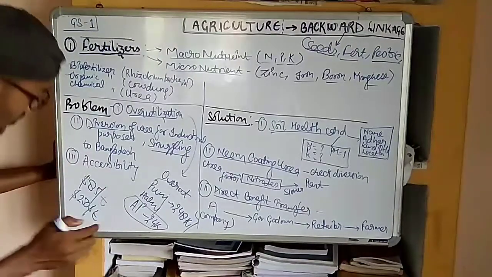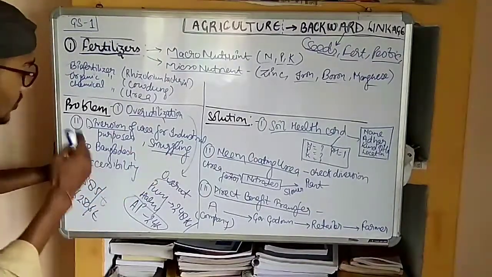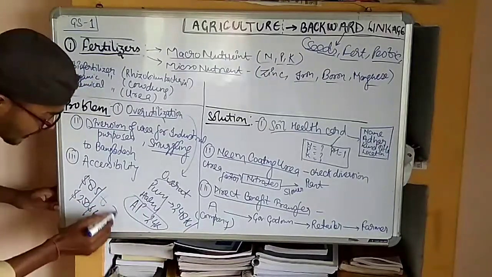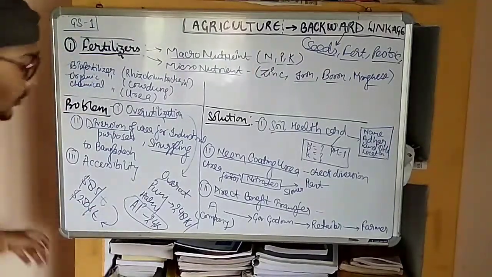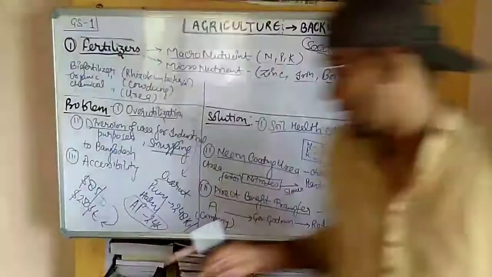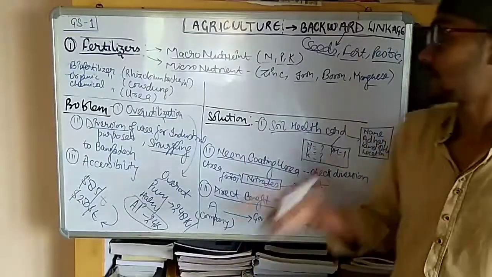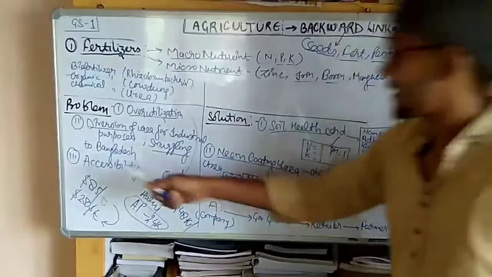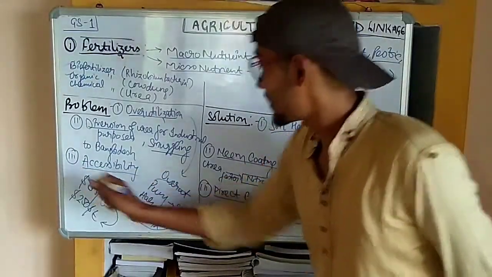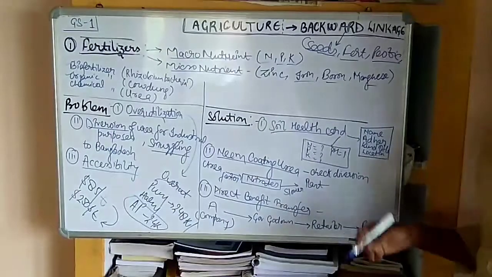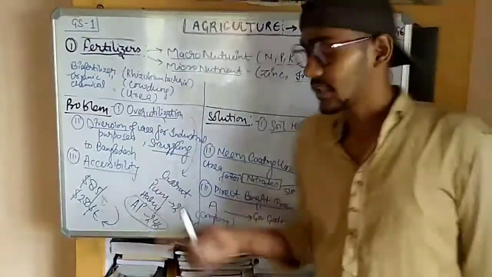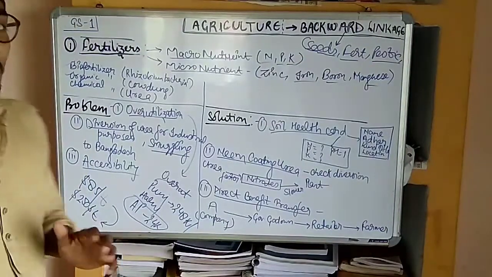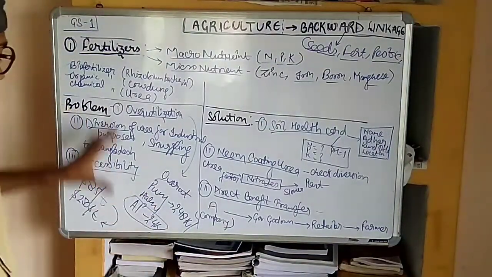So what happens? The fertilizer which is available for the agriculture sector gets diverted to the industrial sector. By whom? By the large politicians and some money lenders who are very rich. So basically we have seen two problems of the fertilizer sector. The third thing is the accessibility to the beneficiary. We provide fertilizer for the beneficiary, but that is not largely available to them. So these are the problems.